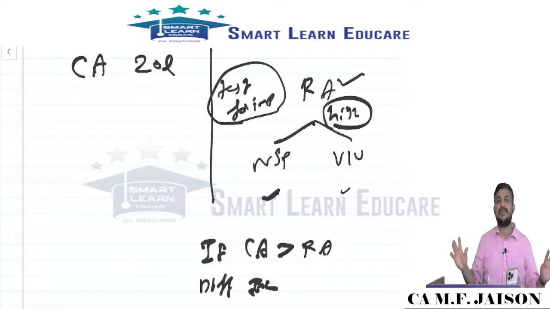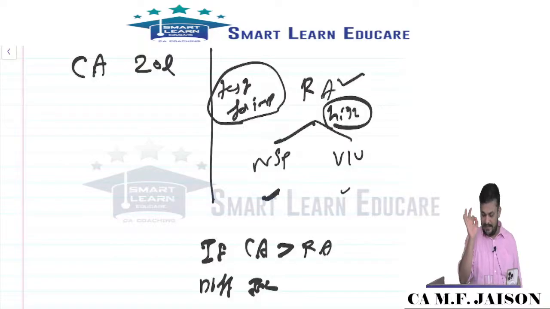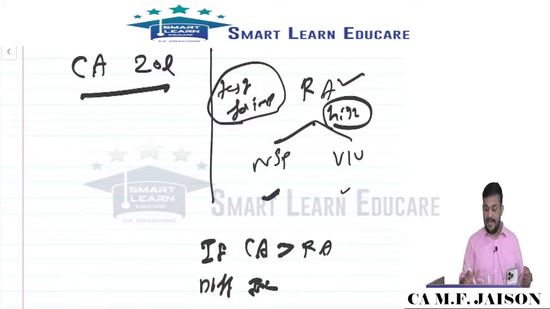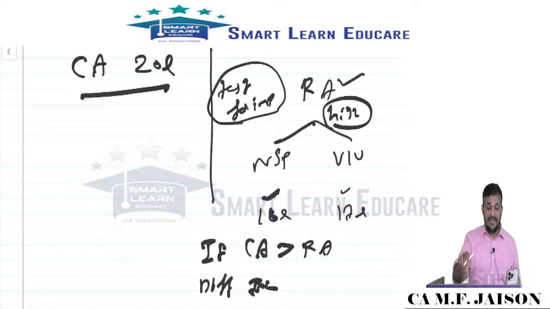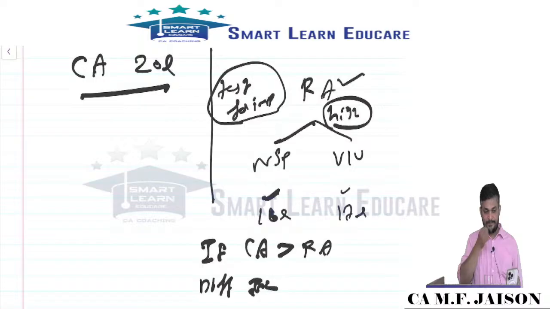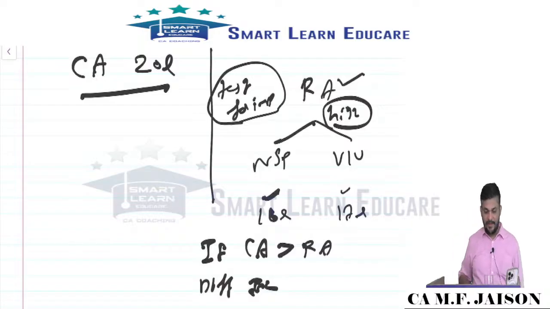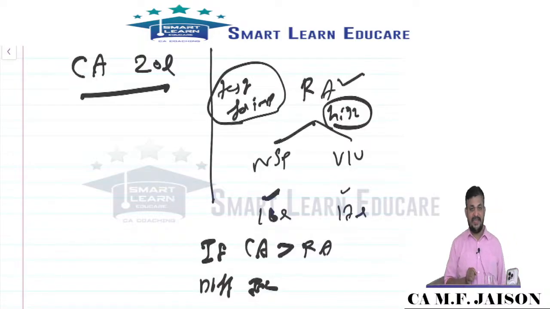That's based on which testing will be made. Don't complicate yourself with goodwill and all that. Just about the impairment and the recognition of impairment loss. Carrying amount 20 lakhs, NSP 16, VIU 17. NSP 16, VIU 17, value in use.